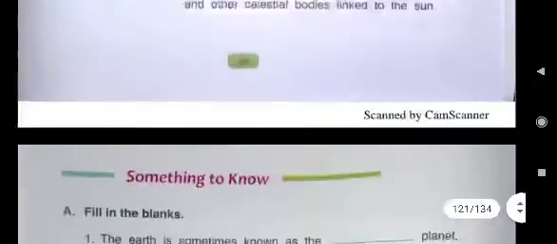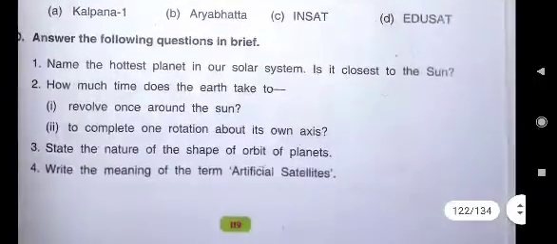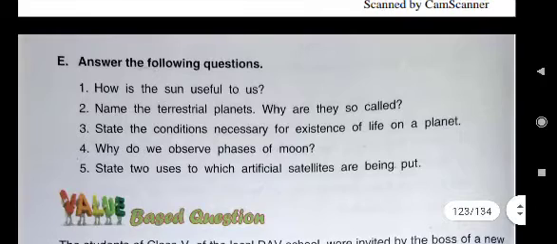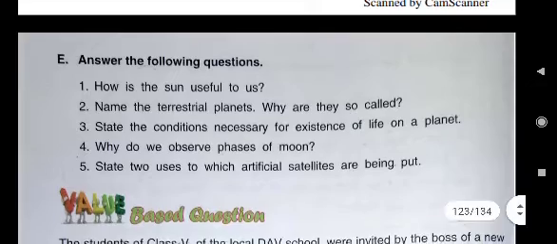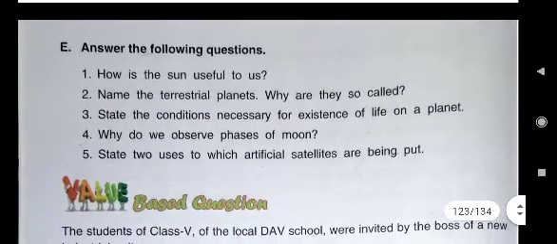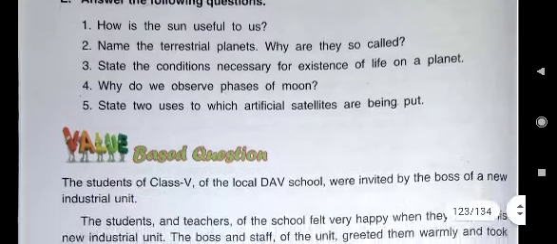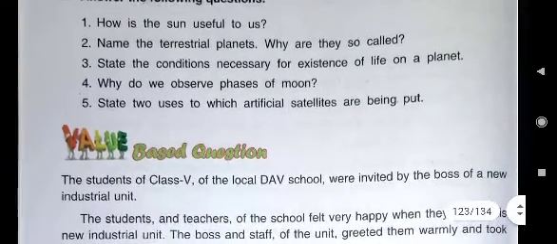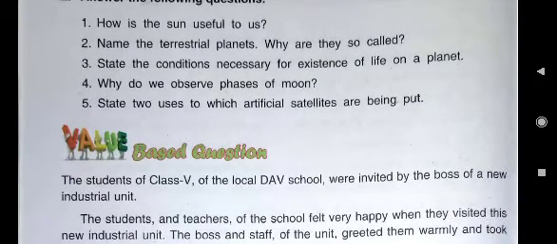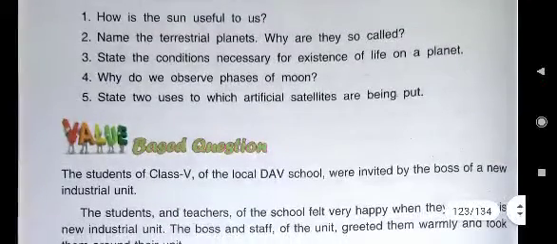What is fourth question? Here you see fourth question is, why do we observe phases of moon? Children, you must have seen, someday we see there is no moon, then a little line, then gradually this line increases, then comes to half moon, and after 15 days it comes to full moon day, that is Purnima. Then again it starts decreasing. After 8 days it comes to half position, and after 15 days again there is no moon day, that is Amavasya.